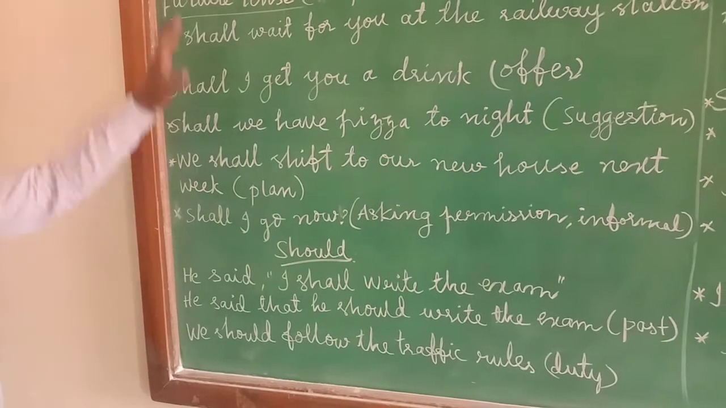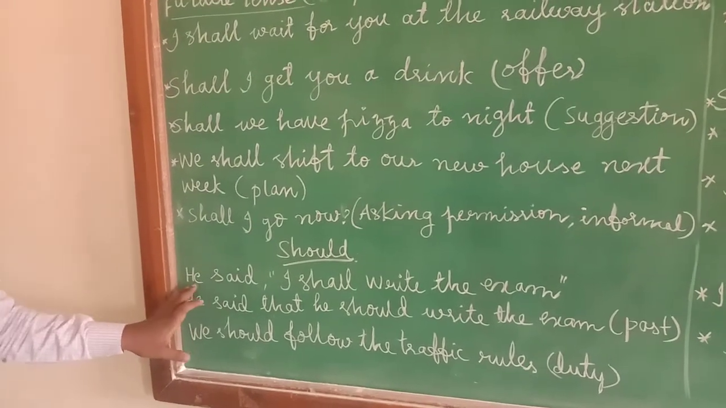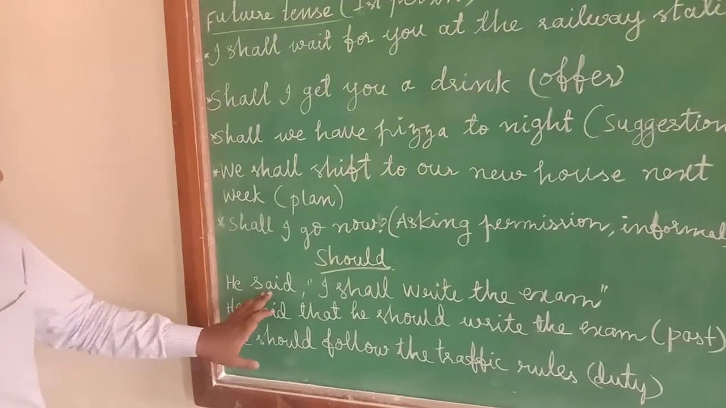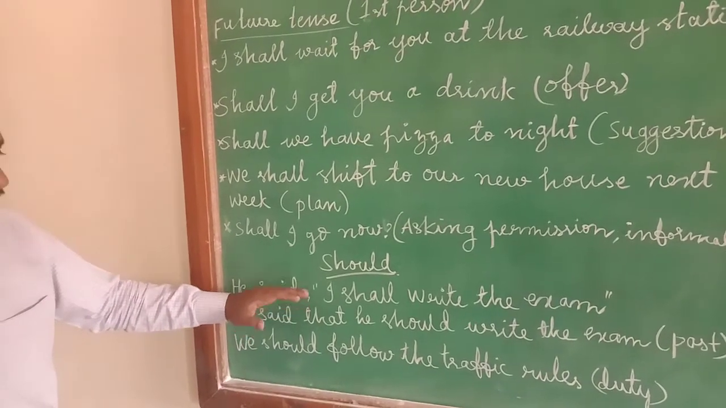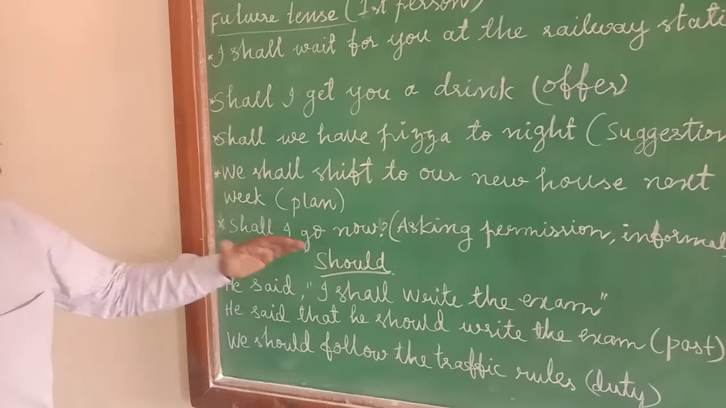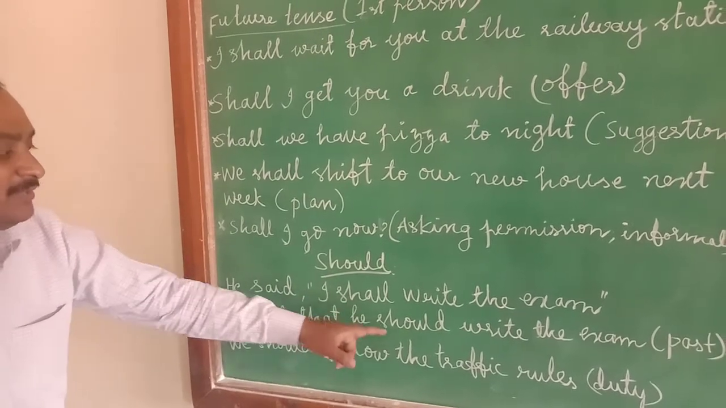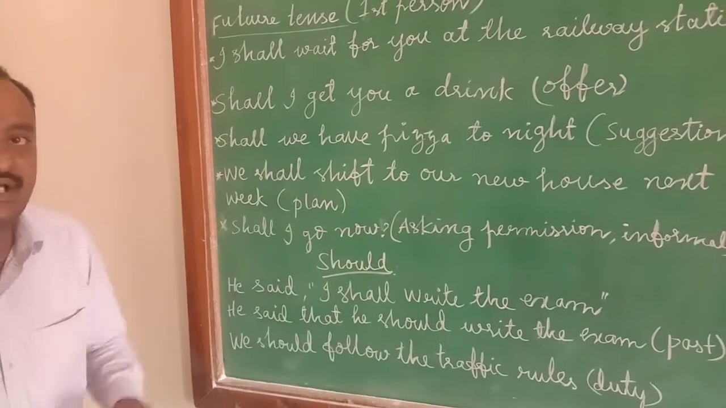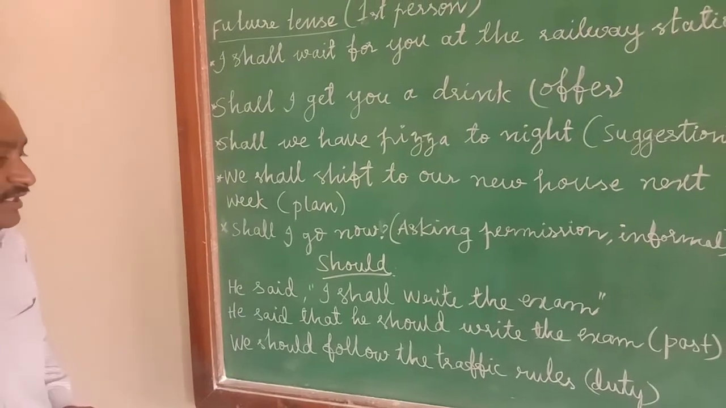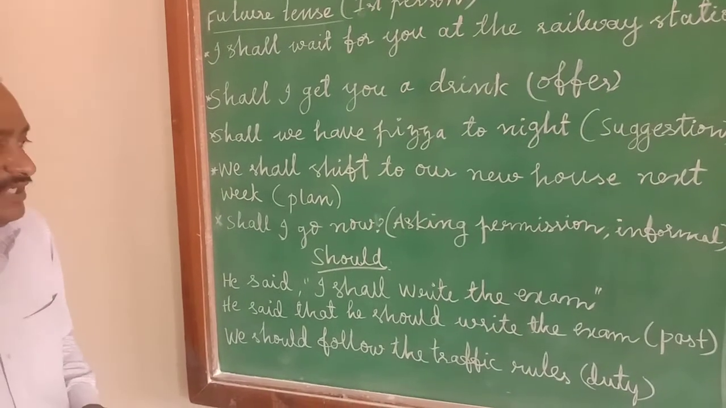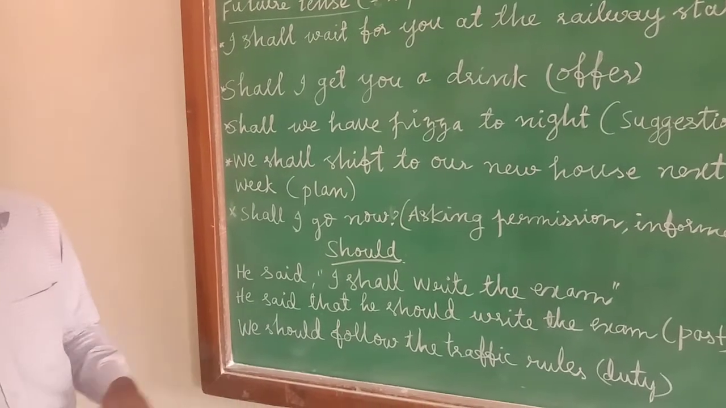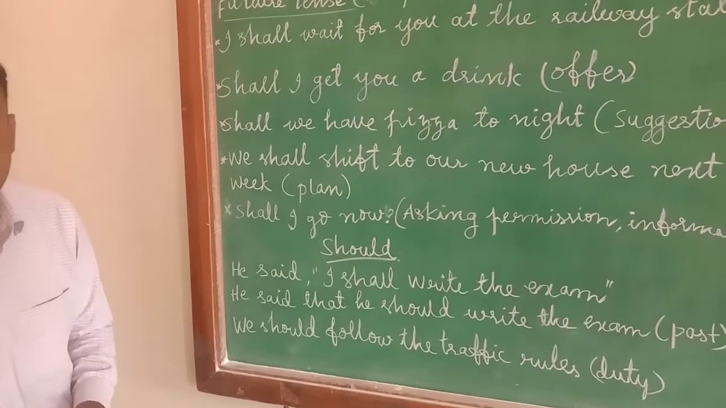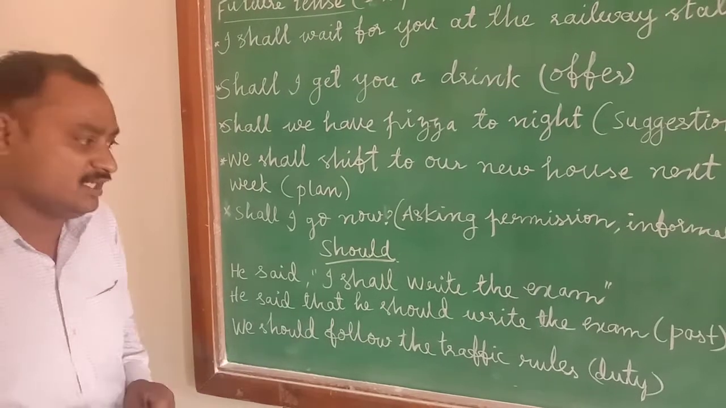Okay, my dear students, now we will move to the should. Should is the past form of the shall. One example sentence I will tell you. He said, I should write the exam. This is there in the direct speech. When we change this direct speech into indirect speech, this shall will be changed into its past form. That is the should. He said that he should write the exam. Like this, when we are changing the direct speech sentences to indirect speech, the shall will be changed into its past form. That is the should.